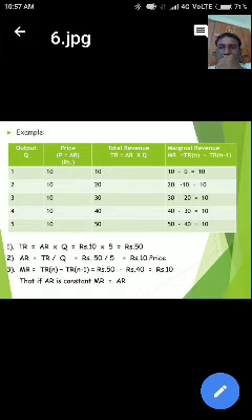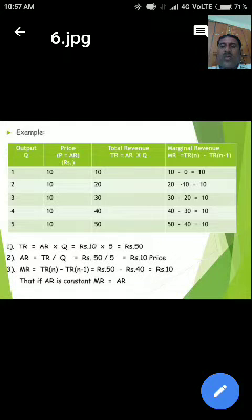Marginal revenue is equal to total revenue of n minus total revenue of n minus 1. Here, marginal revenue of the 5th unit is equal to total revenue of the 5th unit, which is 50 rupees, minus total revenue of n minus 1 units. That means n is 5, so 5 minus 1 is equal to 4.